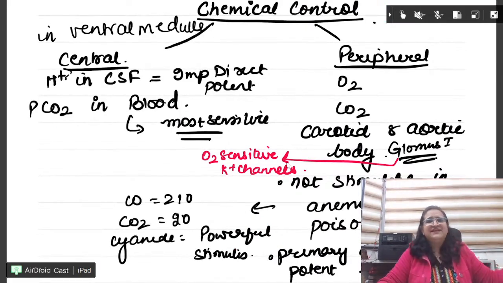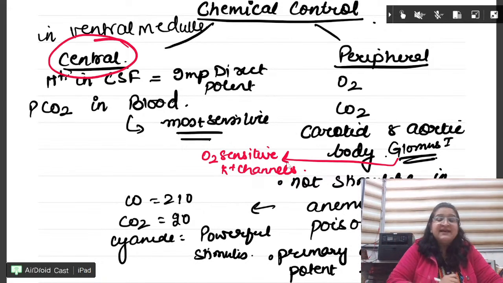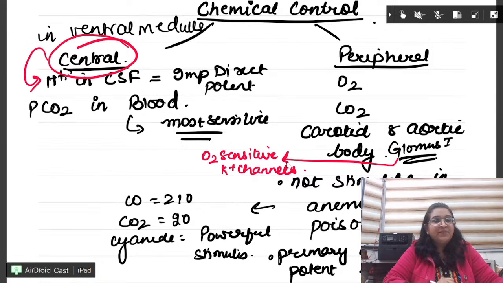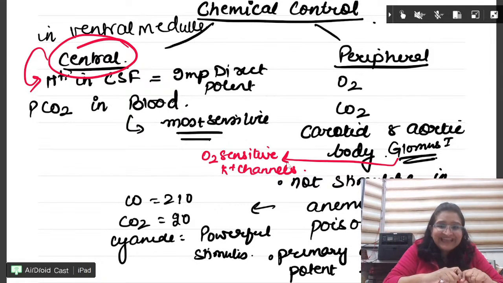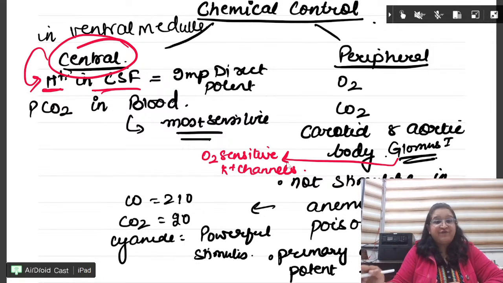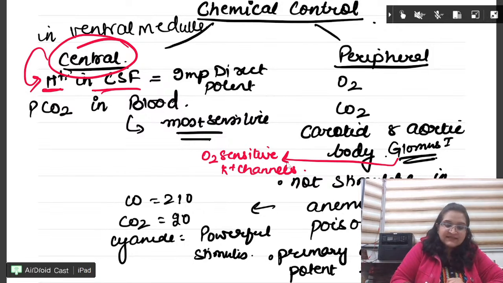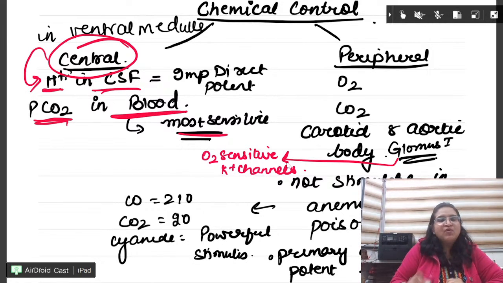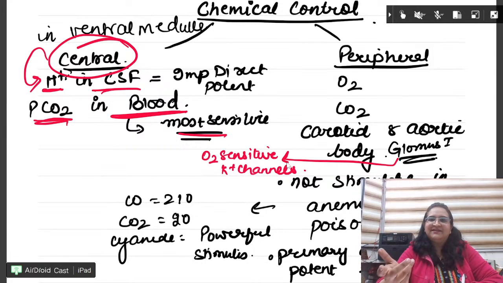Next, very, very important: chemical control, central and peripheral. First, let us do central. This particular point is given very wrongly in many MCQ books. So right now, just note central: the direct potent stimulus is H plus in the CSF, not in the blood. But the PCO2 in the blood is the most sensitive. See how you have to learn. The central receptors are in the ventral medulla.